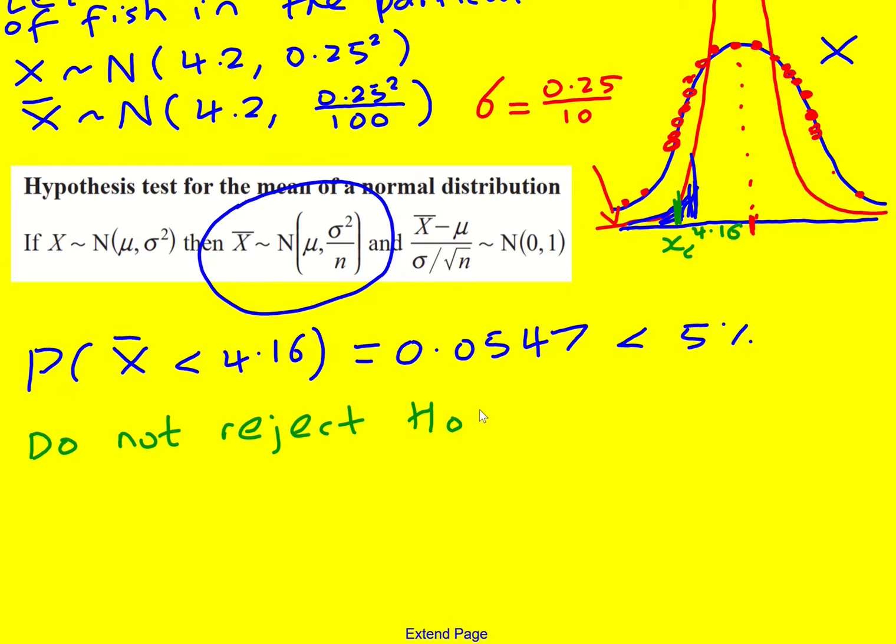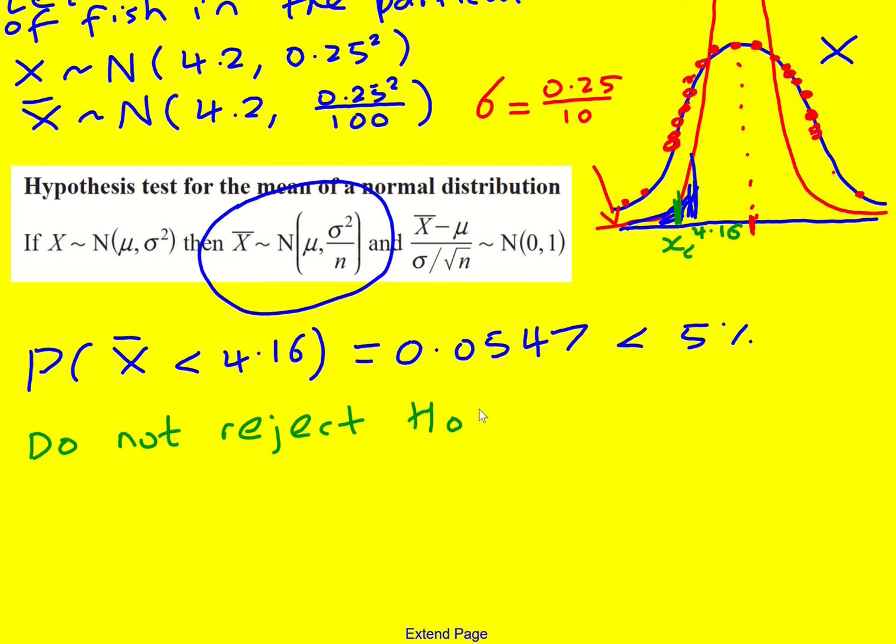I know it's very close, but we're saying there's a 5.47% chance of it happening just due to luck, due to chance. That is above our cutoff for what we're going to allow, and that's why we're not rejecting H0. So two different explanations there.